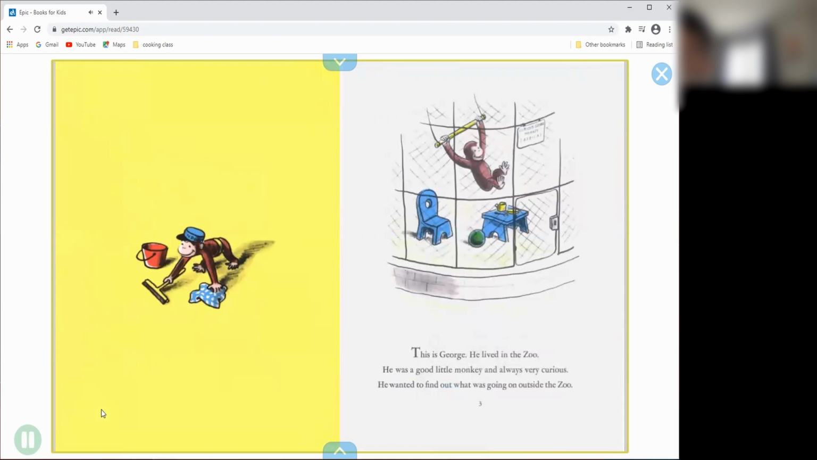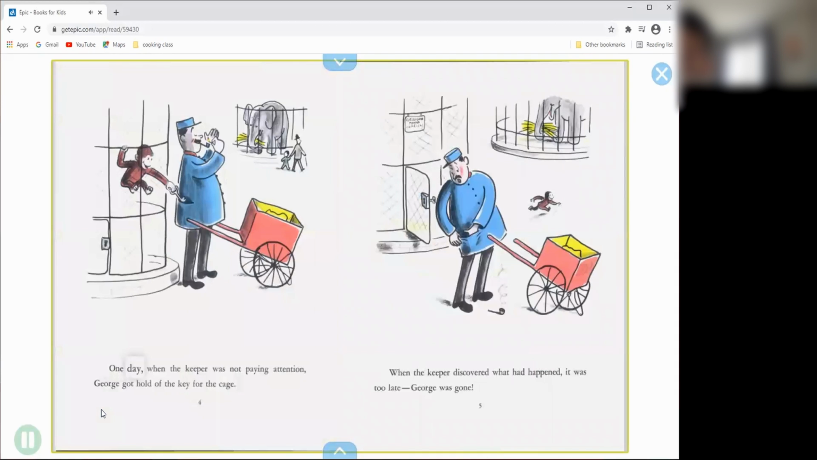This is George. He lived in the zoo. He was a good little monkey and always very curious. He wanted to find out what was going on outside the zoo. One day, when the keeper was not paying attention, George got hold of the key for the cage. When the keeper discovered what had happened, it was too late. Oh no, George was gone.